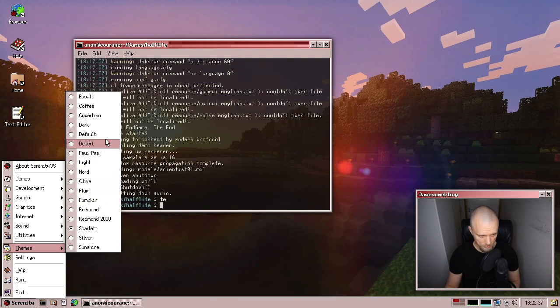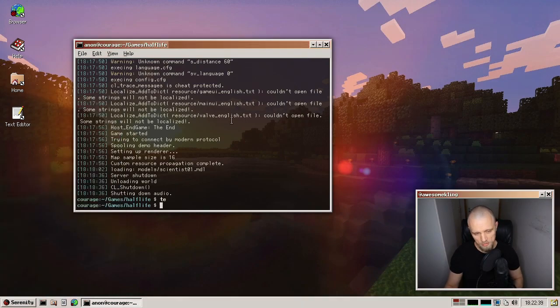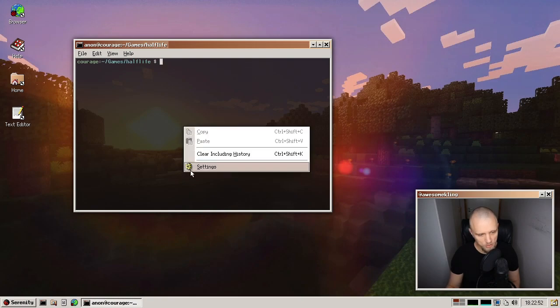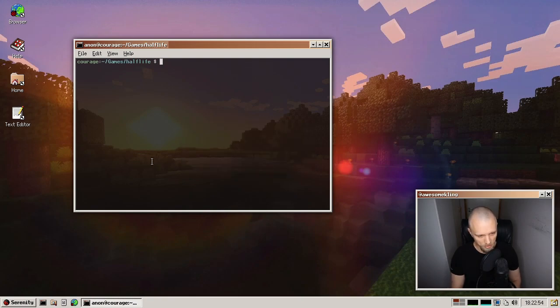Of course, I still prefer the classic default theme, so I'm just going to revert back to that. But for those of you who enjoy other color themes, now there are some more options. Brandon has also been doing all kinds of stuff. So let me show you some other Brandon things. He worked on